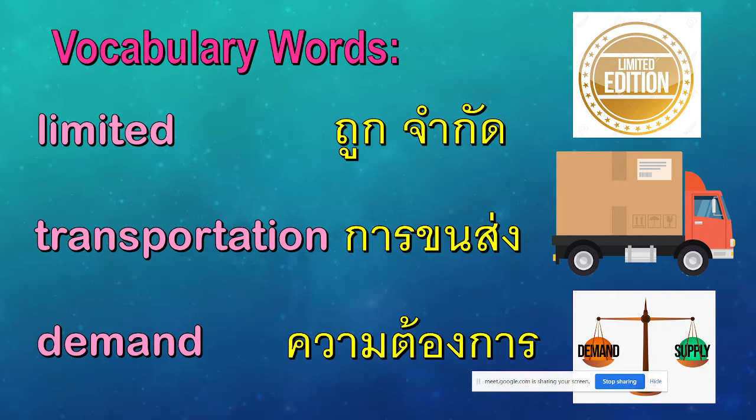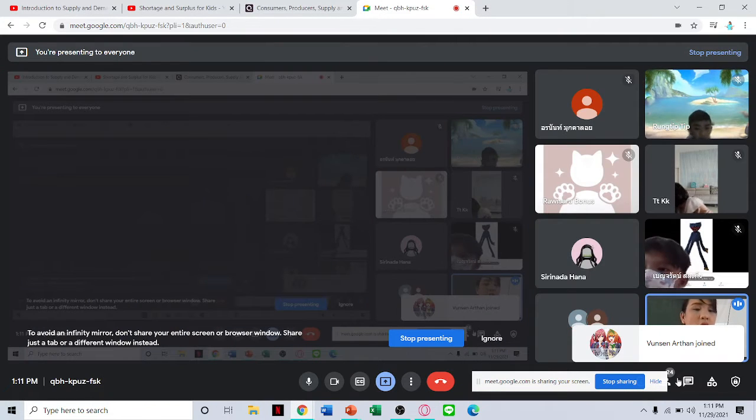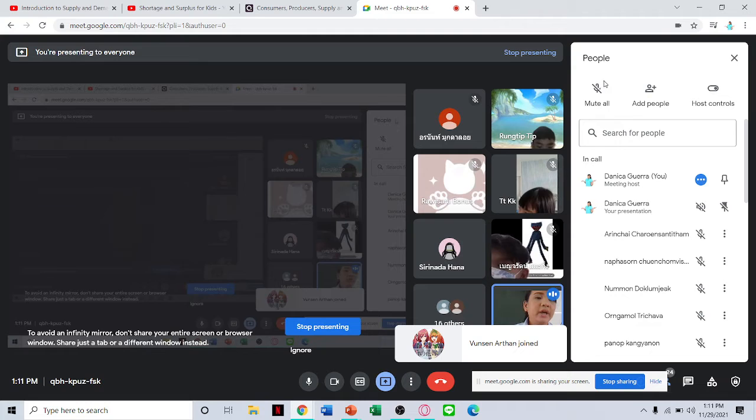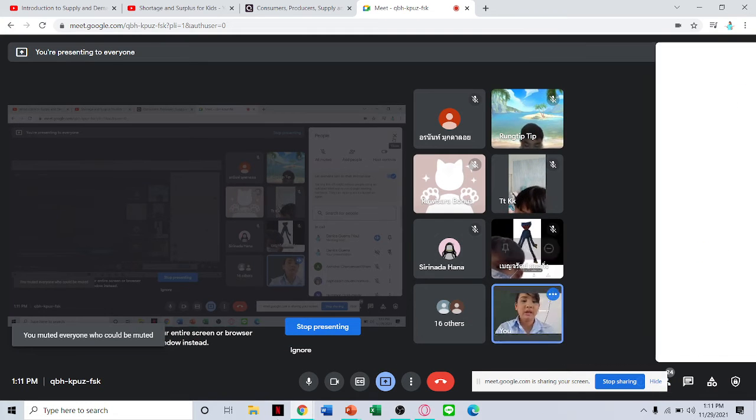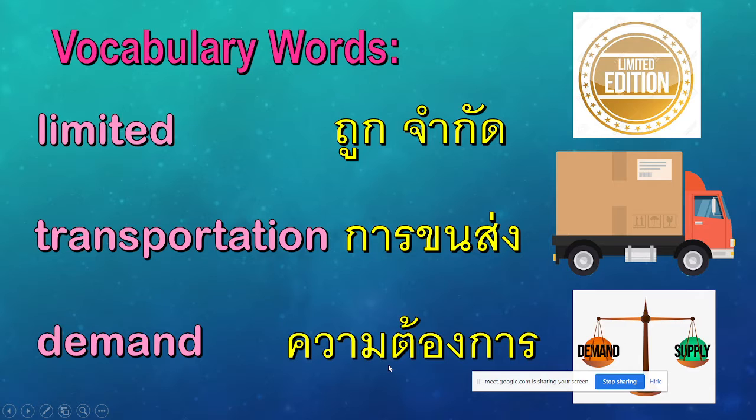When we say limited, it means you only have some of it. After you finish all of them, then you cannot have more. Like for example, the food is limited. When you say the food is limited, it means if you ate all the food, then you cannot have more. There will be no more. You'll be finished. Okay?